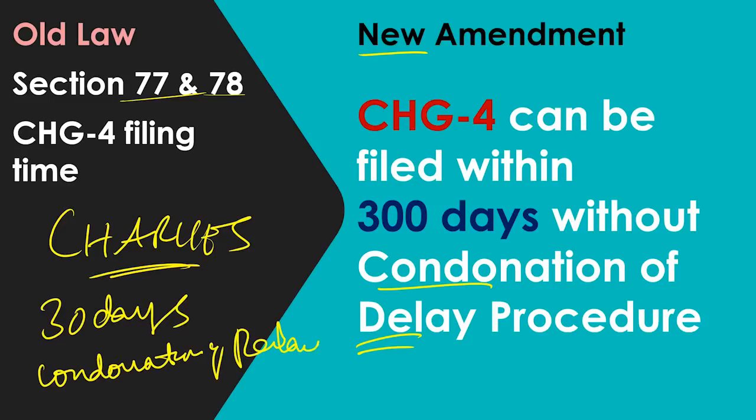The new amendment says that CHG4 can be filed within 300 days without the condonation of delay procedure. This is very friendly for companies and very helpful. If you see, all these amendments are to make the life of the company much easier.